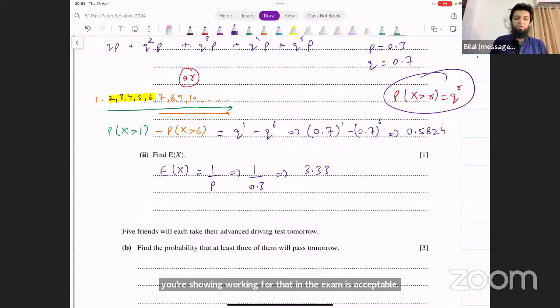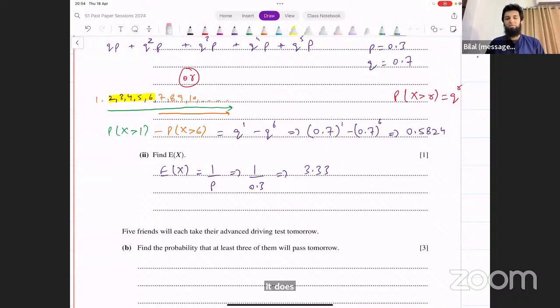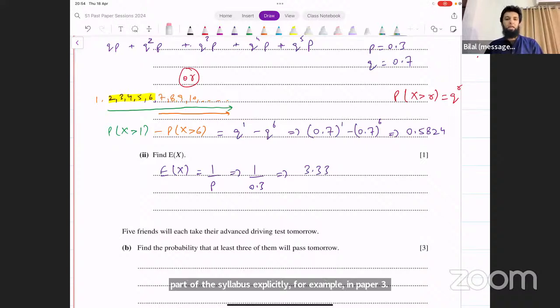So even if there's something that's not part of the syllabus explicitly, for example, in paper 3, you could use synthetic division. That's not part of your syllabus, but that is a possible way of dividing. In mechanics, for example, you could use Lami's theorem. That's not part of your syllabus, but it simplifies things. Anything that's mathematically correct, as long as you're showing working for that, is acceptable. Just make sure that you show the working.